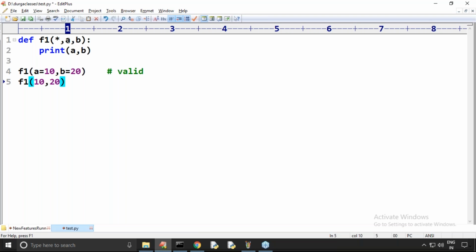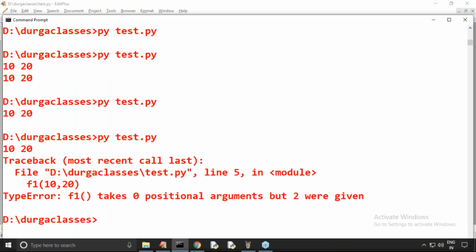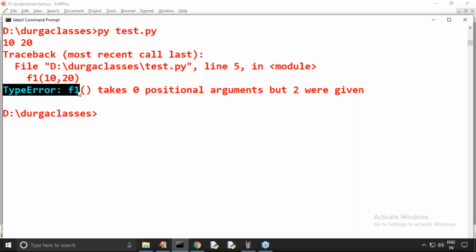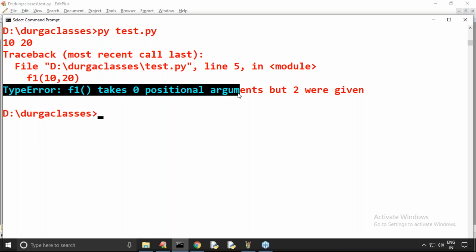Hey, these names are important. Compulsory you should pass values by names only, by keyword only. But you are passing by positional. Now observe carefully what error we are going to get, sir. Observe. F1 takes zero positional arguments, but two were given.